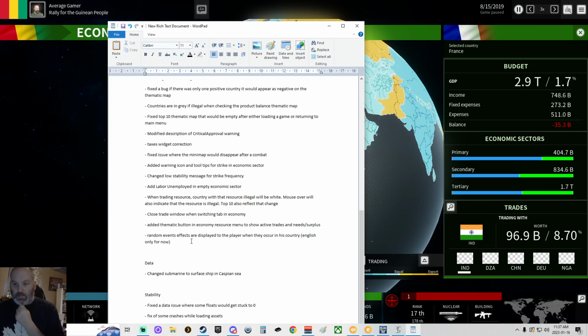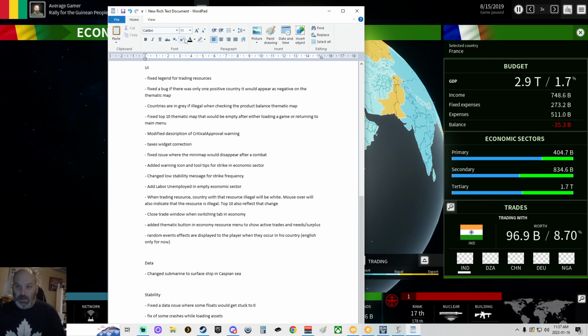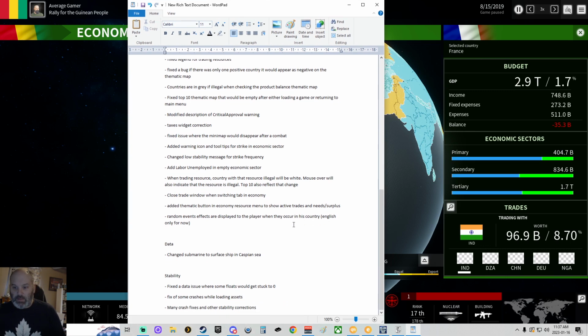Random event effects are displayed to the player when they occur in this country. English right now. Sorry. Some data. Change the submarine in the Caspian Sea to a surface ship, because that sucked. And last but not least, some stability stuff.